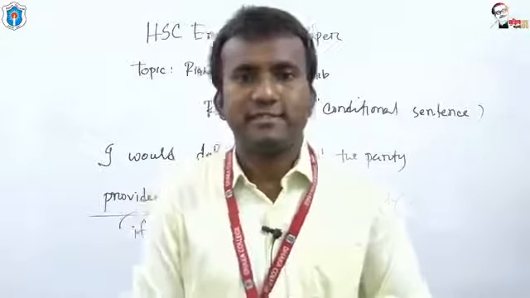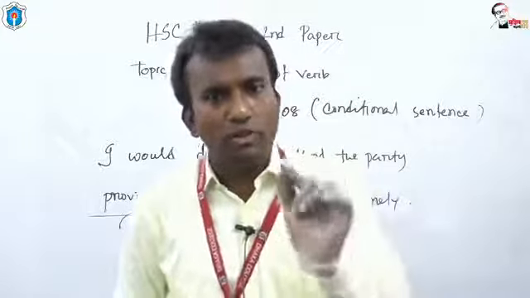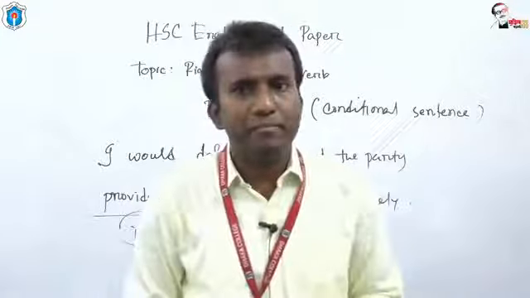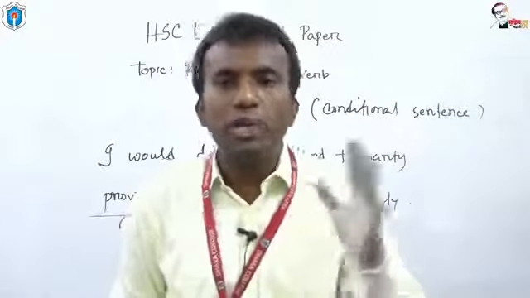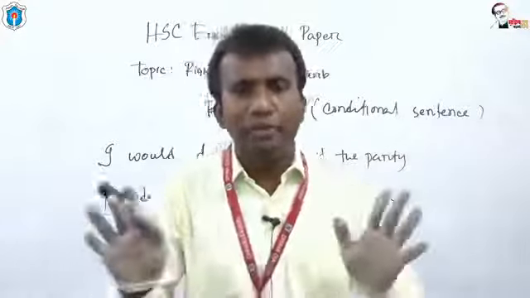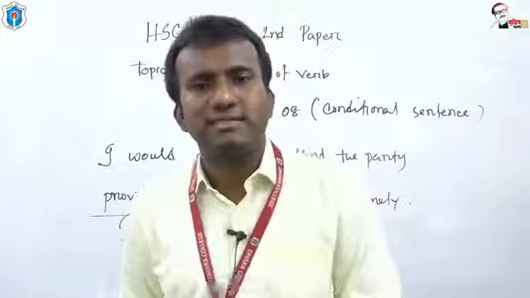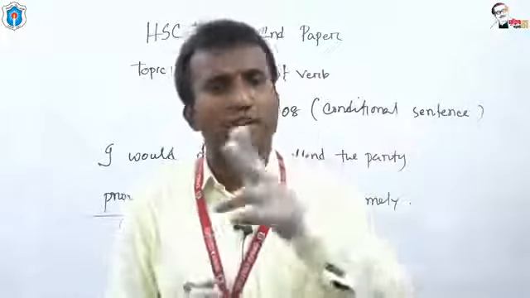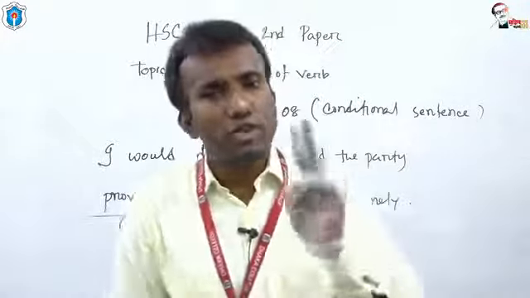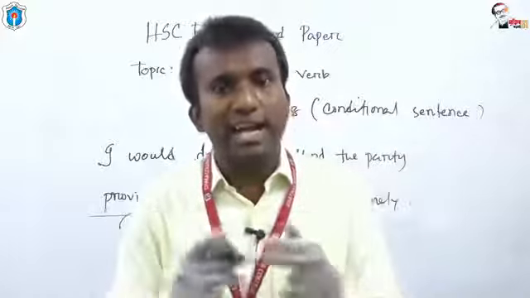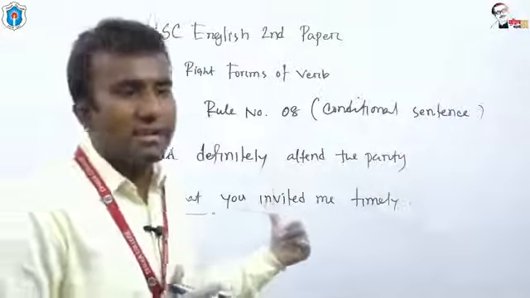So my dear students, in the meantime, I have been able to give you the definition of conditional sentence. I have given you the list of the conjunctions usually used in conditional sentence, and I have told you that in conditional sentence two clauses are used, principal clause and subordinate clause. Two clauses means principal clause and subordinate clause. Actually two tenses are used. Two tenses are connected with the help of following conjunctions in conditional sentence. Is it clear to you?